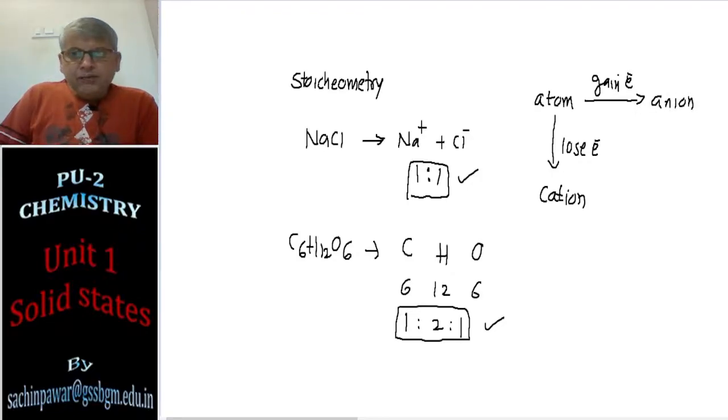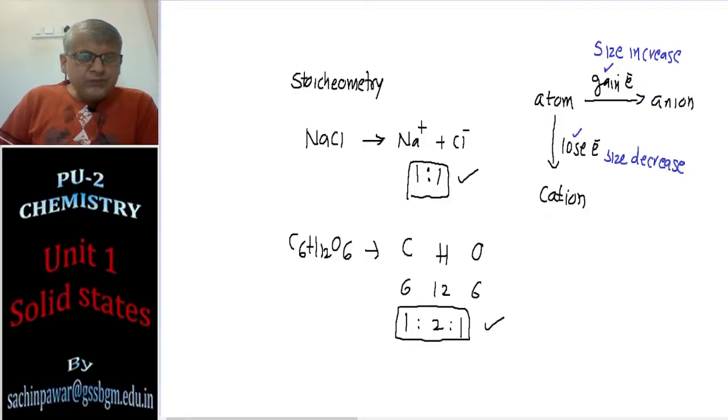Because of the gain of electrons, the size increases, that you have learnt in the PUC first year periodic table. And when electrons are lost, the size decreases. So obviously cations have a smaller size than anions. So small size can easily fit into interstitial space.